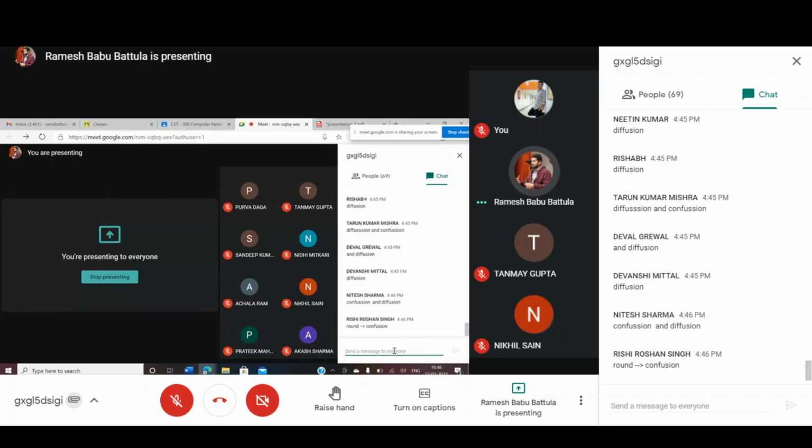That's correct. Why? Suppose you have a plain text. We divide that plain text into 32-bit halves. Suppose on the left-hand side any bit error is there, or on the right-hand side, these two are going to be different. Keep it in mind.